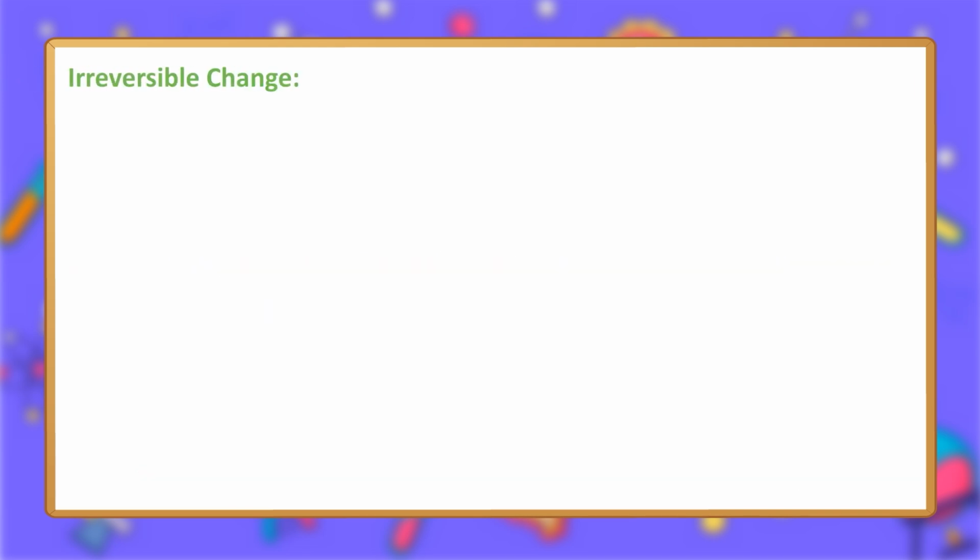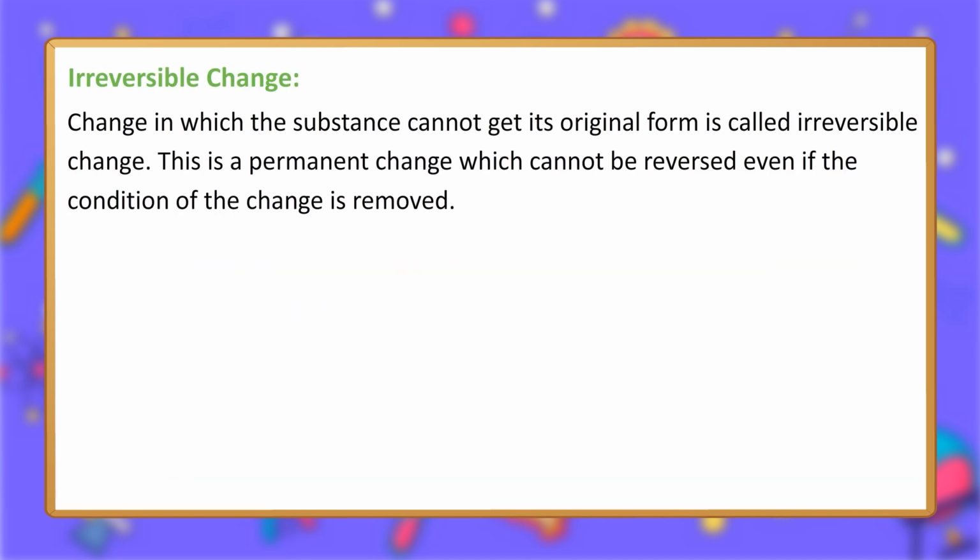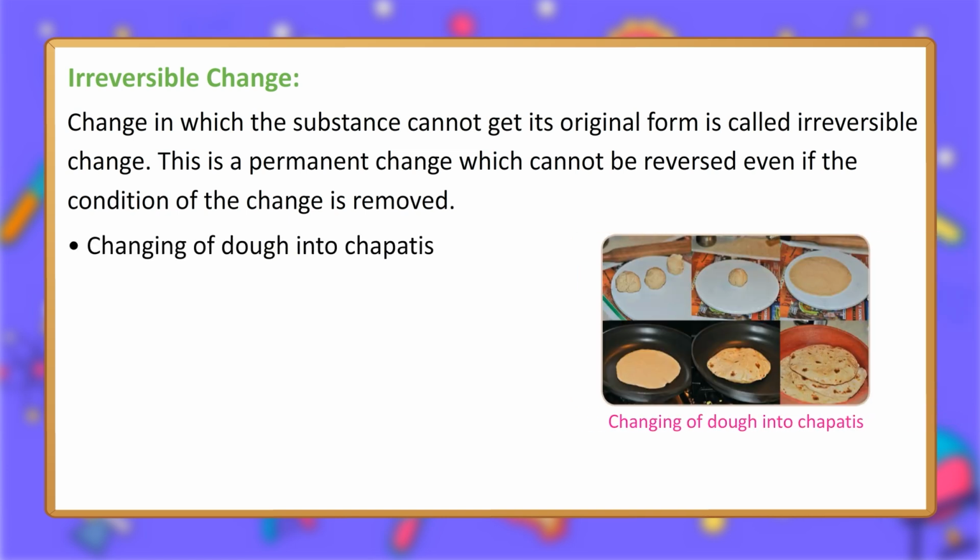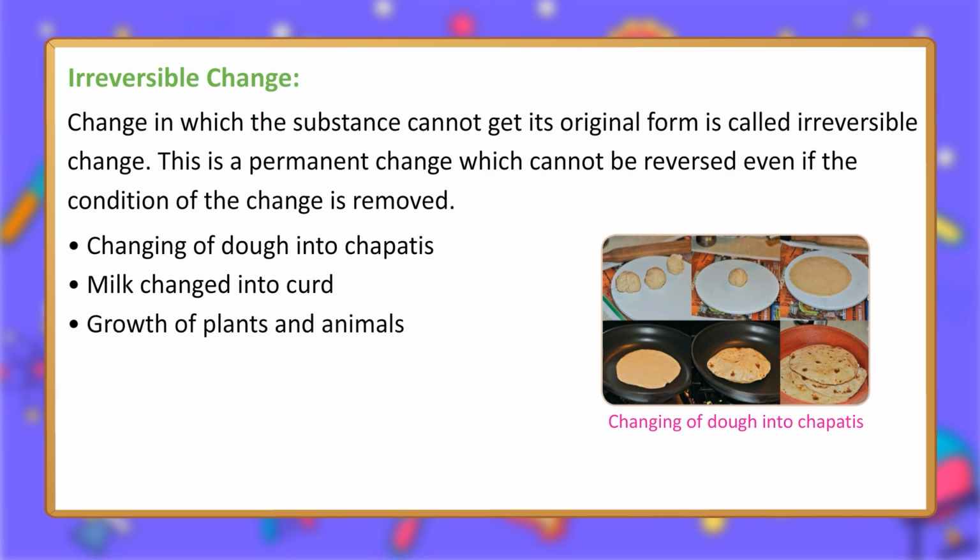Irreversible change. Change in which the substance cannot get its original form is called irreversible change. This is a permanent change which cannot be reversed even if the condition of the change is removed. Changing of dough into chapatis. Milk changed into curd. Growth of plants and animals. Tearing of paper. Burning of paper.